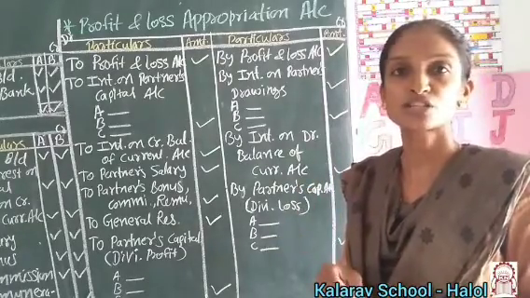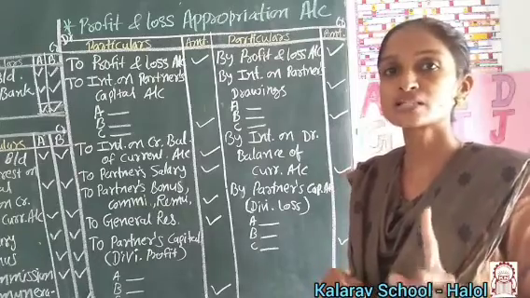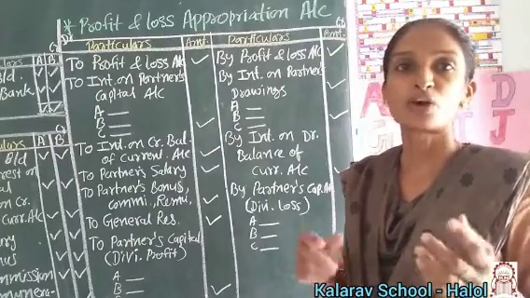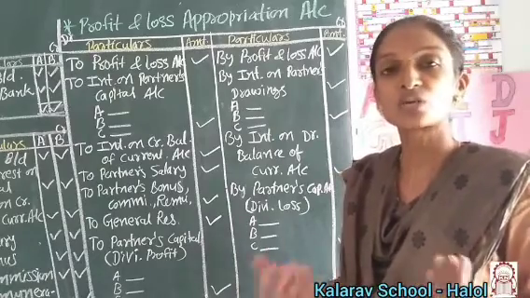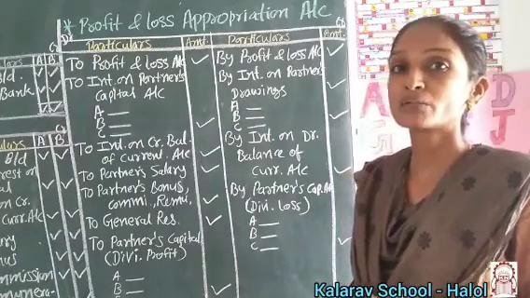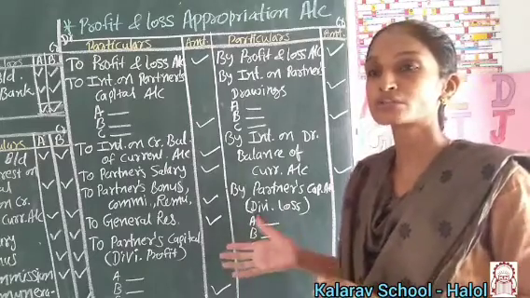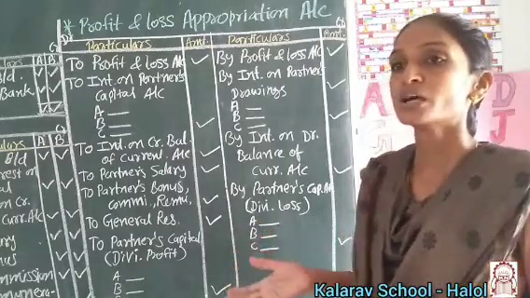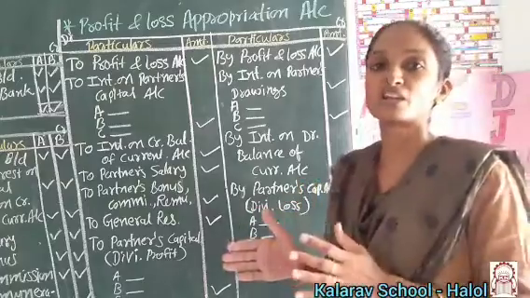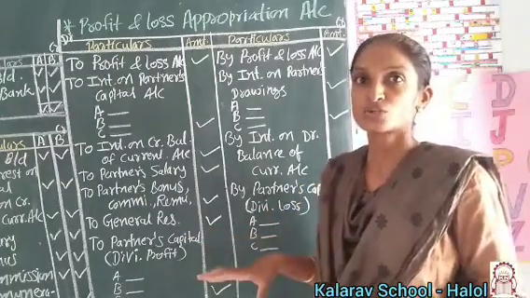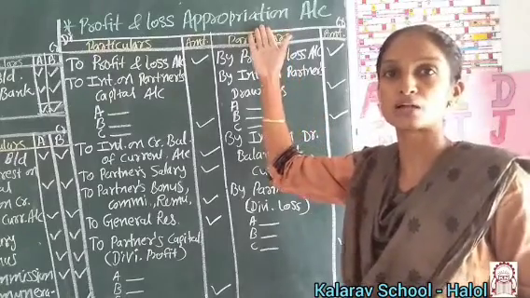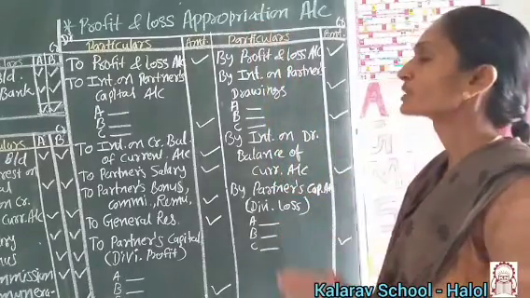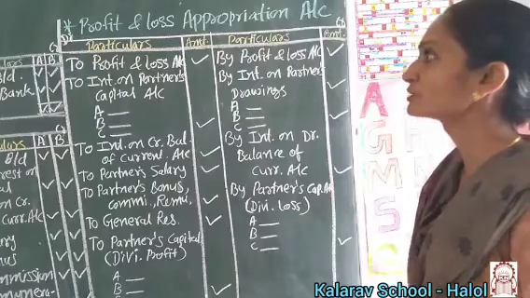In a sole proprietorship, there is only a single person, so only one person bears the profit or loss. But when multiple persons are joined in the business, the profit has to be allotted among the partners. That is allotted in the profit and loss appropriation account. That's why we prepare the profit and loss appropriation account.